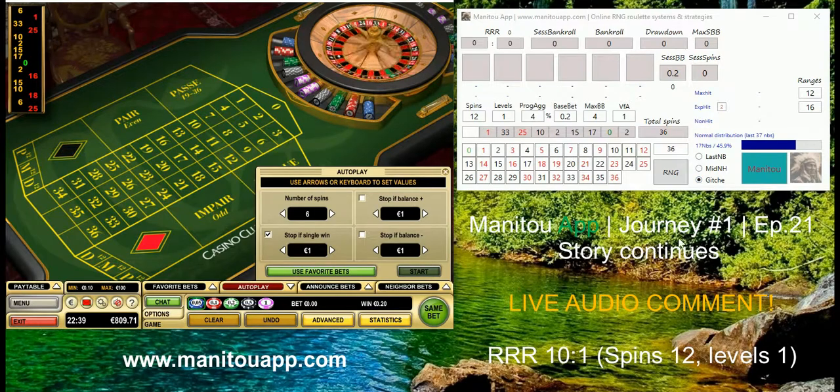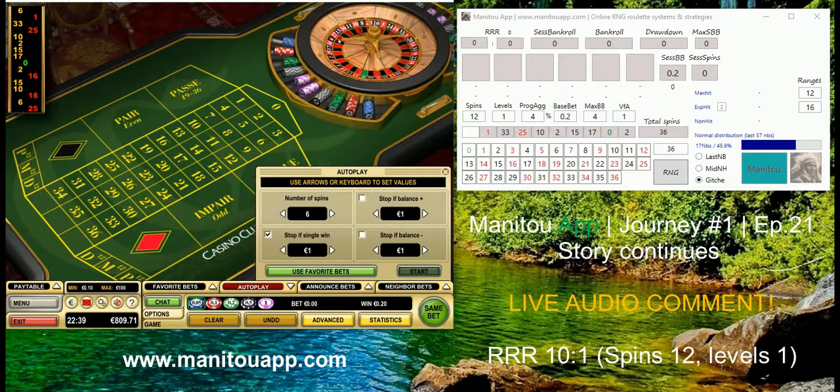In general, if you don't know, Gitch Manitou means something like great spirit in Indian language. So this algorithm shows really robust results and a very nice experience from what I have tested so far.